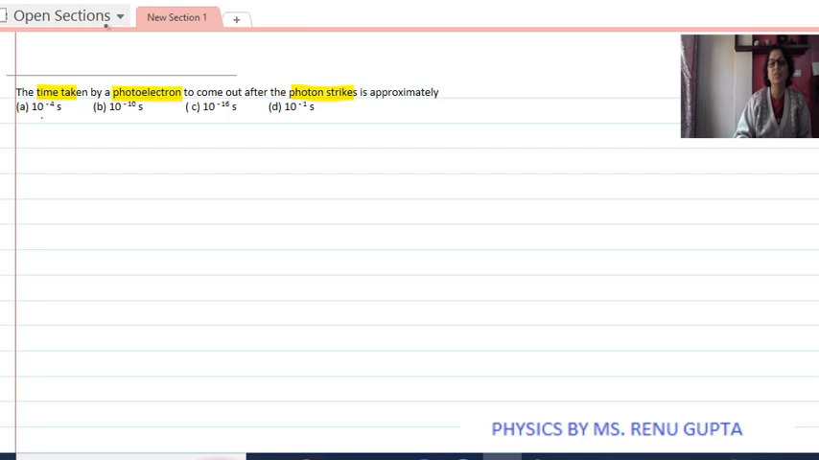Since the process is instantaneous, the time taken is very small, equal to about 10 to the power minus 9 second. So we can say it is approximately 10 to the power minus 10 second. So we can say that option D is the correct answer.